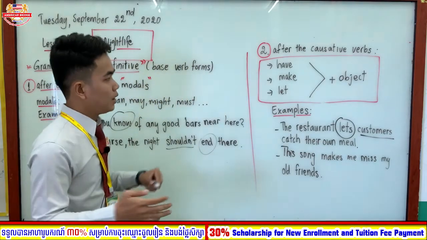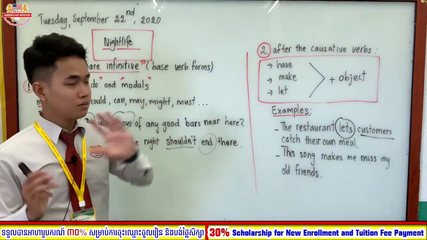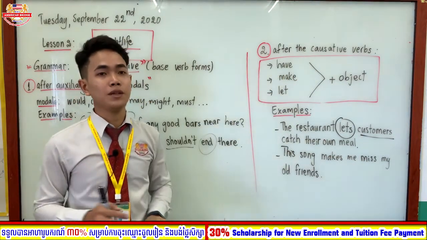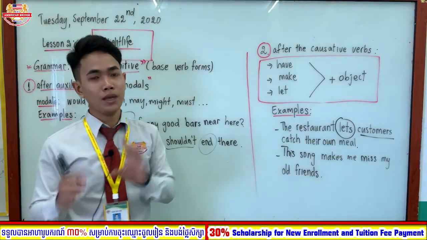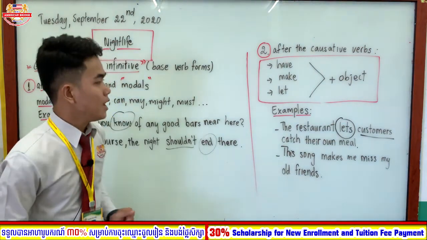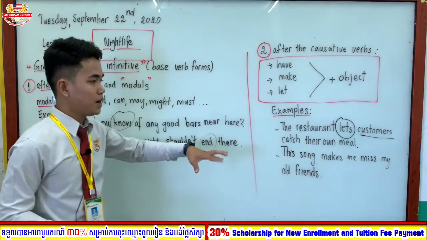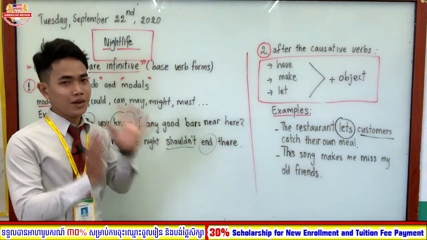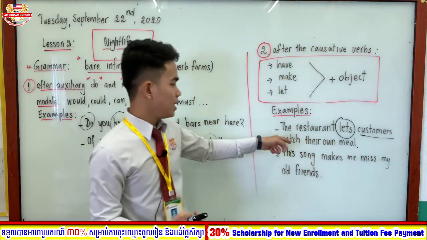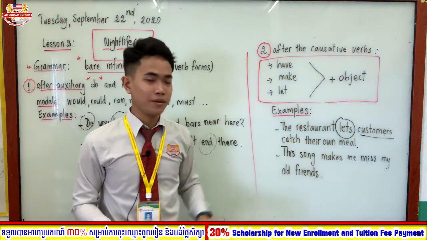See, everyone? So again, a causative verb refers to any verb that causes something else to happen. The restaurant also tries to cause something to happen by letting the customers catch their own meal, right?